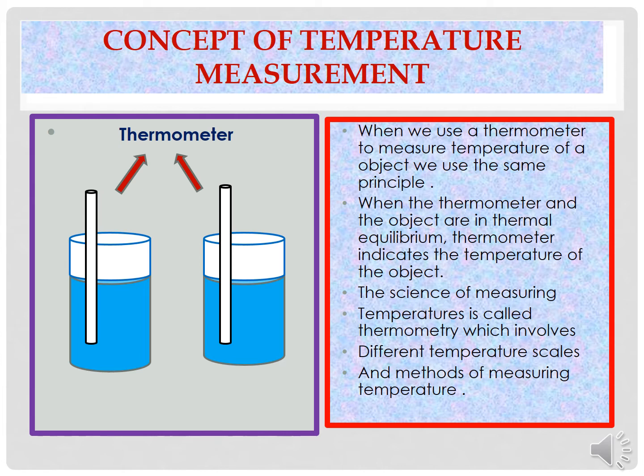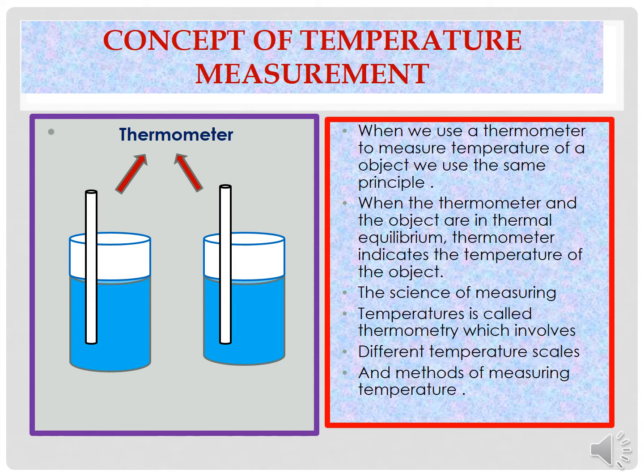This figure shows two beakers in which a thermometer is being placed. Thermometry is a branch of science which deals with the measurement of temperature. Let us proceed to see what it explains. When we use a thermometer to measure the temperature of an object, we use the same principle that we were using in the zeroth law of thermodynamics.